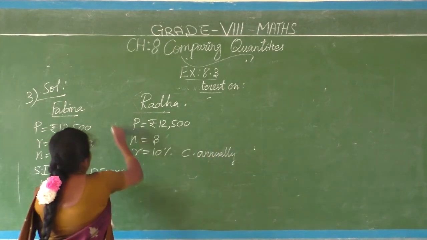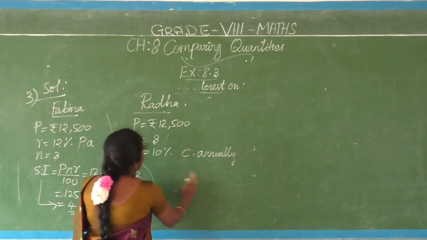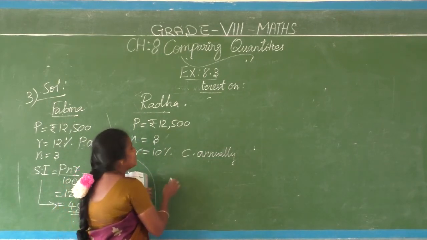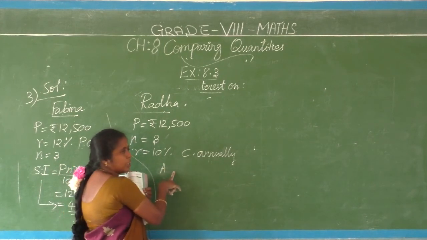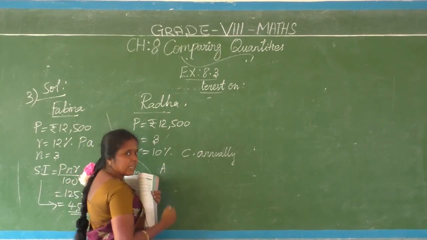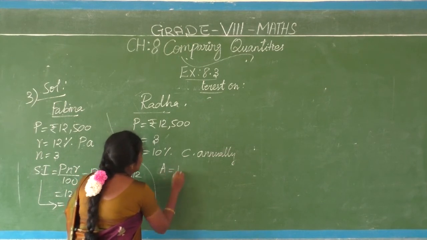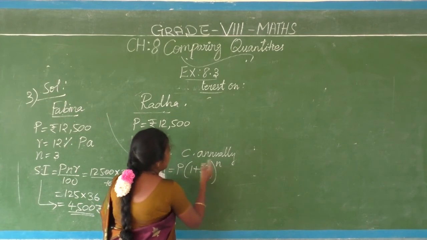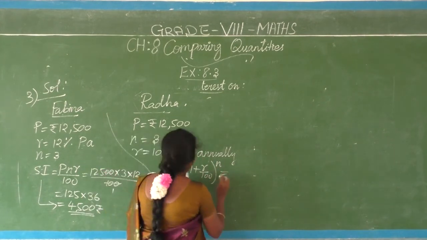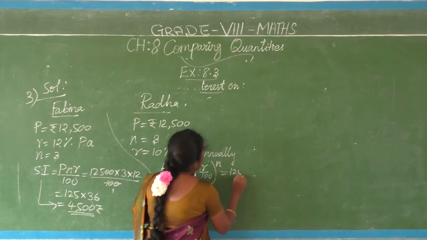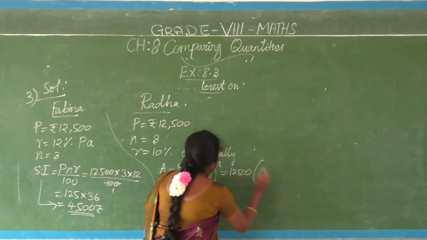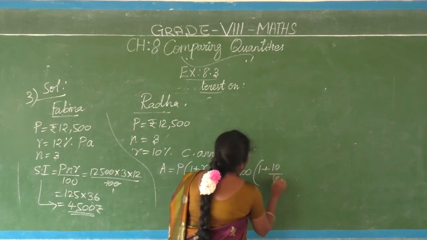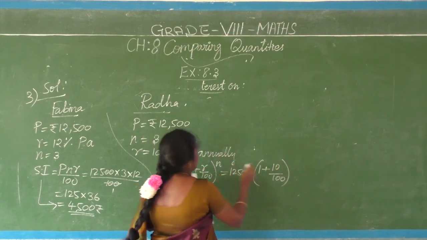Here for Radha, we have to find compound interest, no? So compound interest, how to find first? Amount only, no? After finding the amount, we have to subtract the principal to get compound interest. So amount equals P into 1 plus R by 100 the whole power N, because annually this formula. P is 12,500 into 1 plus R. R is 10, so 10 by 100 the whole power, same period, 3 only.